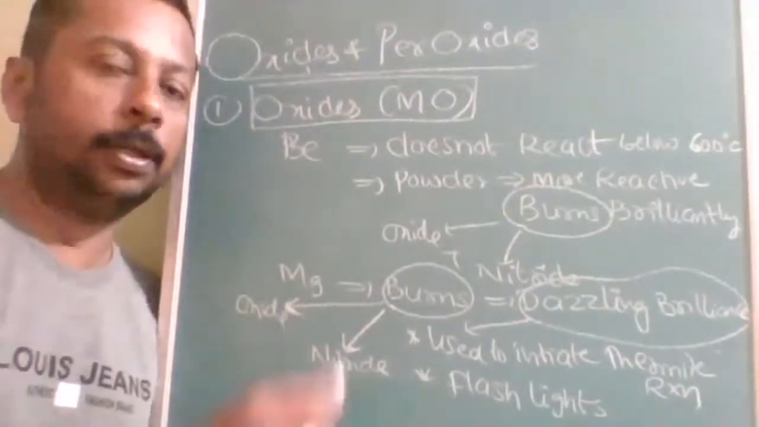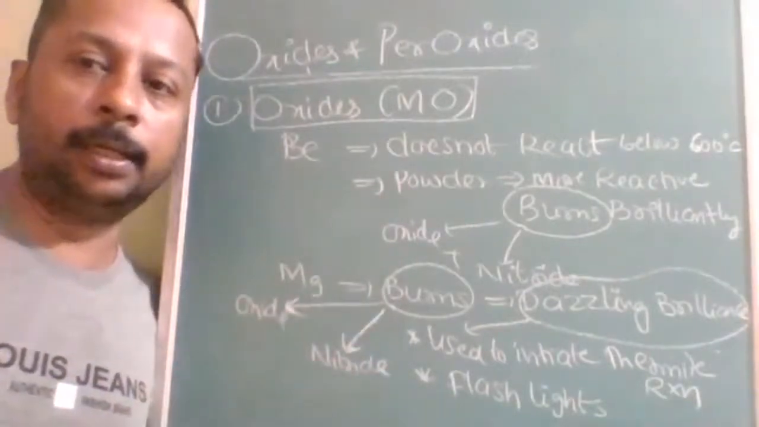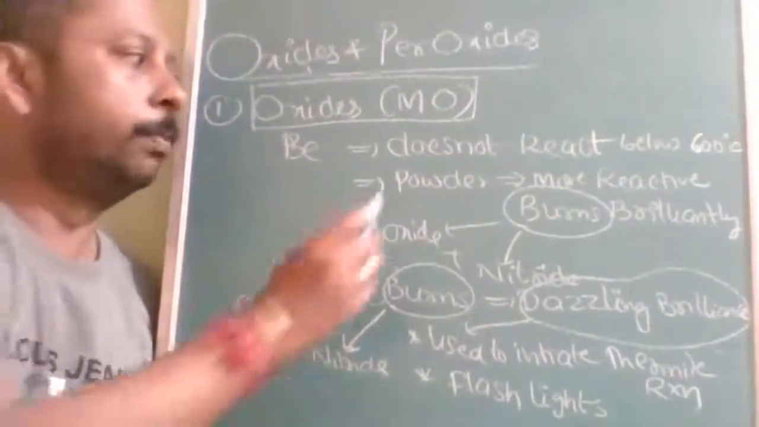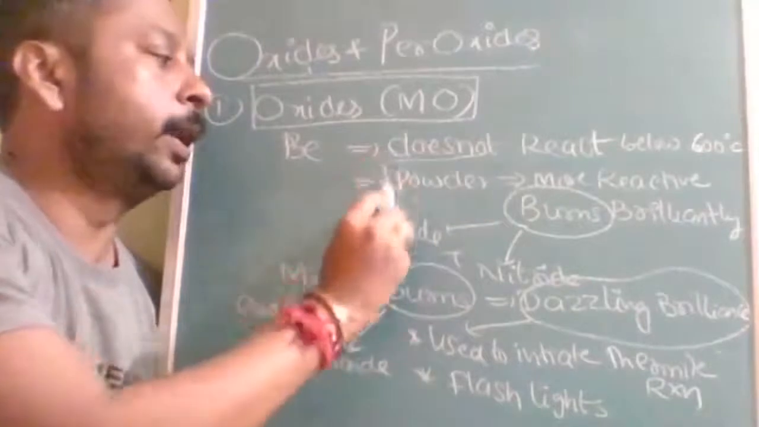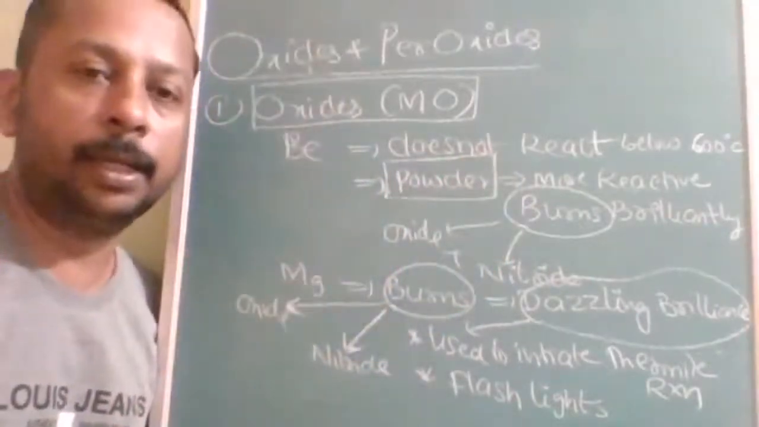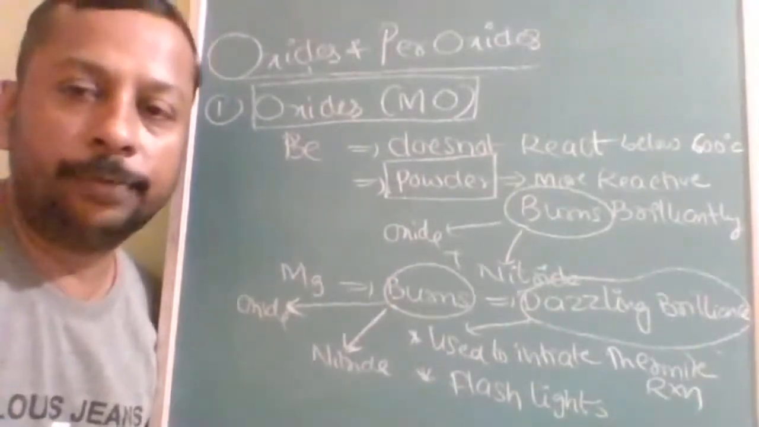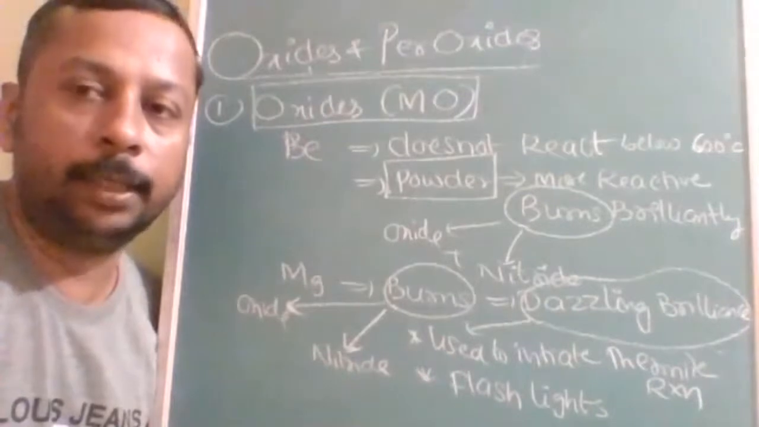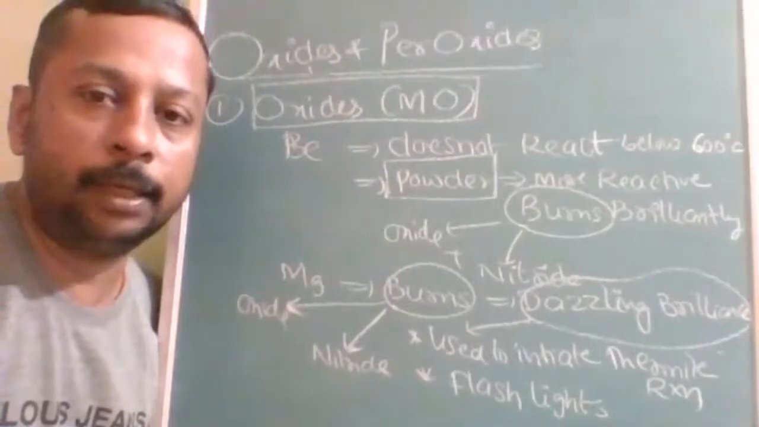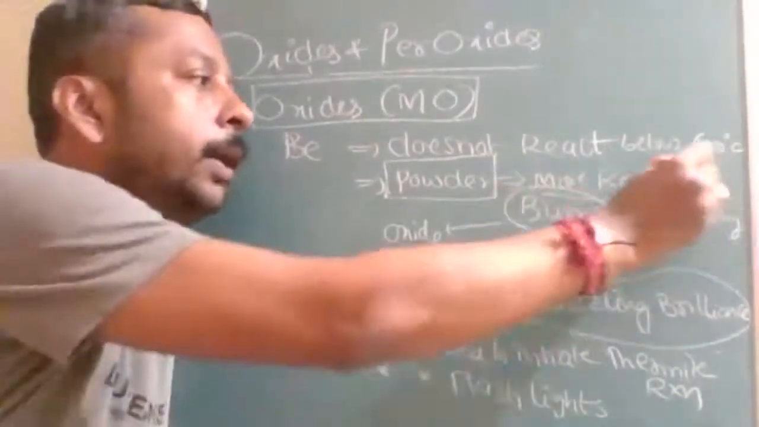Is that understood? So down the group, ionization energy decreases automatically, and it can react even at room temperature. But if you want it to react, then instead of taking lumps, you can make it in the powder form. In the powder form, what happens? Surface area per given mass will increase. When surface area increases, rate of reaction will increase. Therefore, it will become more reactive.